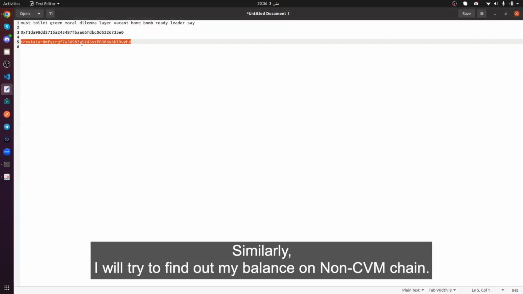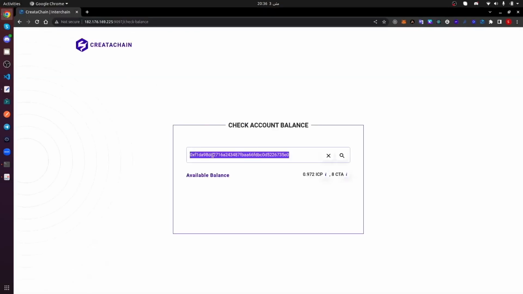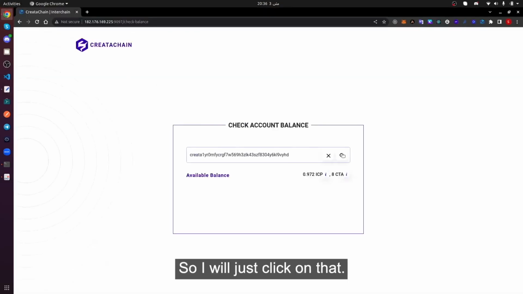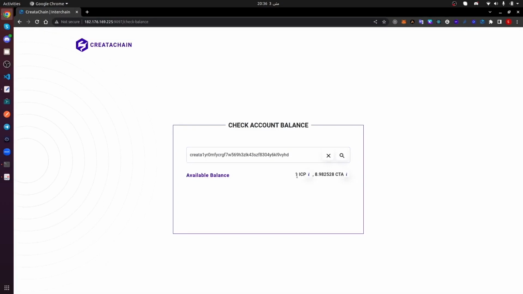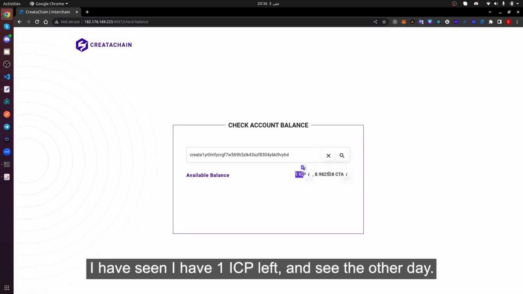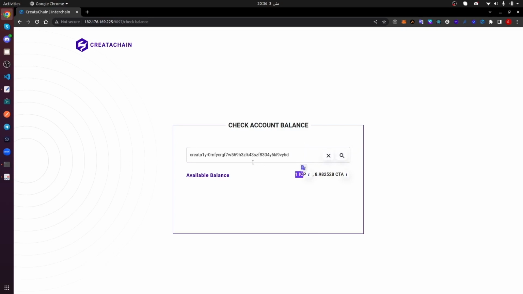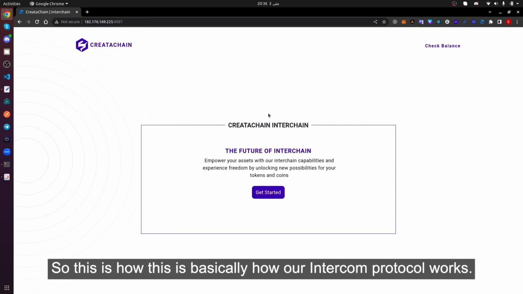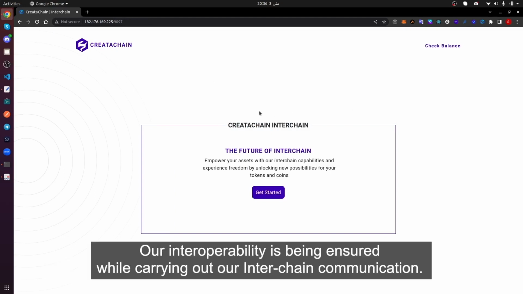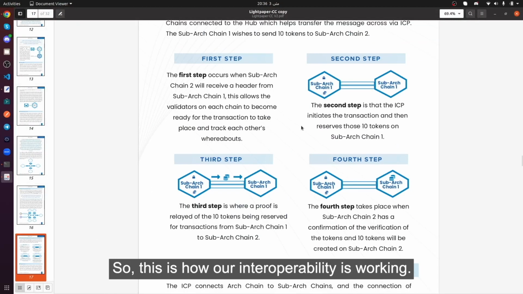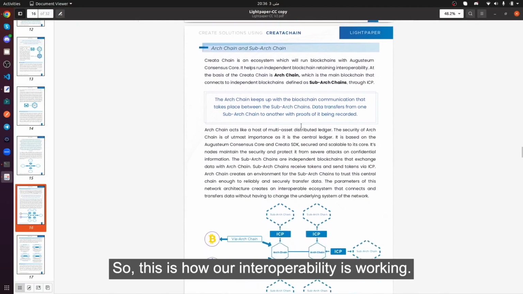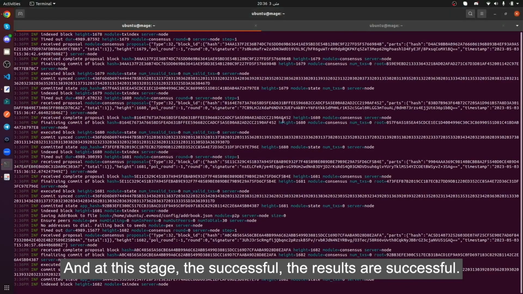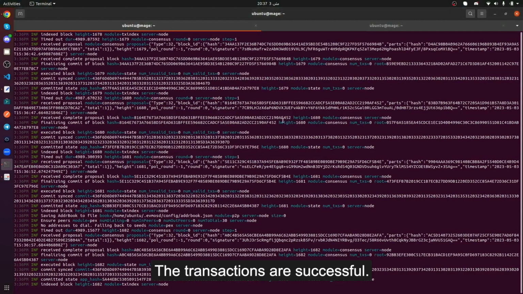Similarly, I'll try to find out my balance on the non-CVM chain. So I will just click on that. I can see I have 1 ICP left. So this is basically how our Intercom protocol works. Our interoperability is being ensured while carrying out our interchain communication. So this is how our interoperability is working. And at this stage, the results are successful, the transactions are successful.